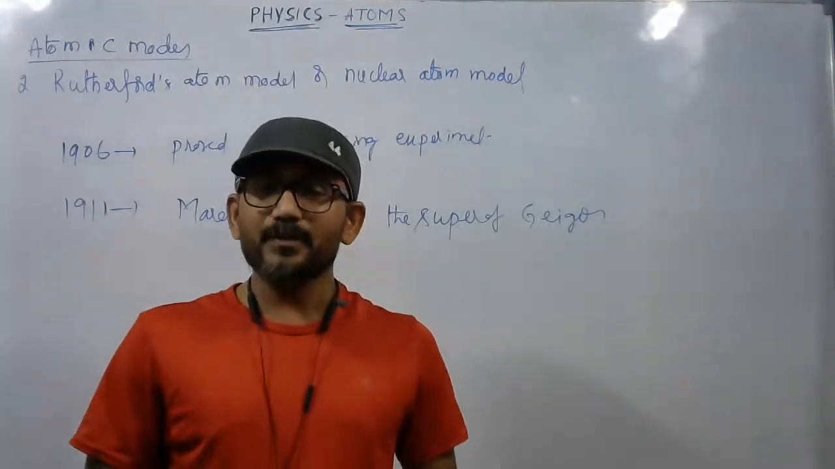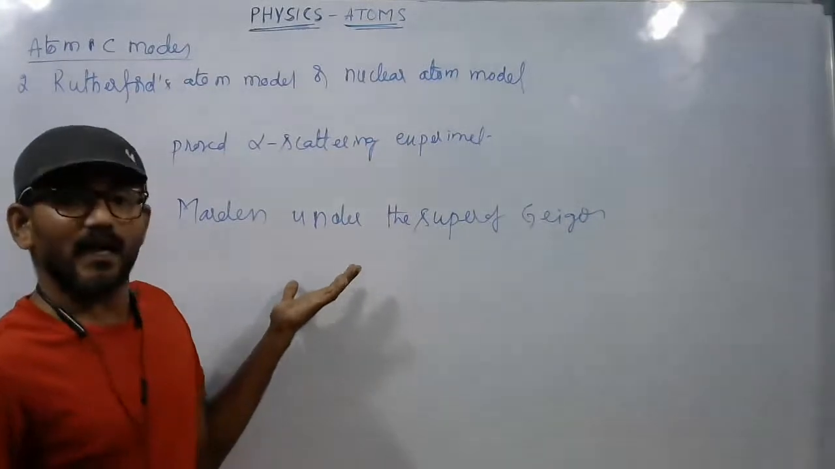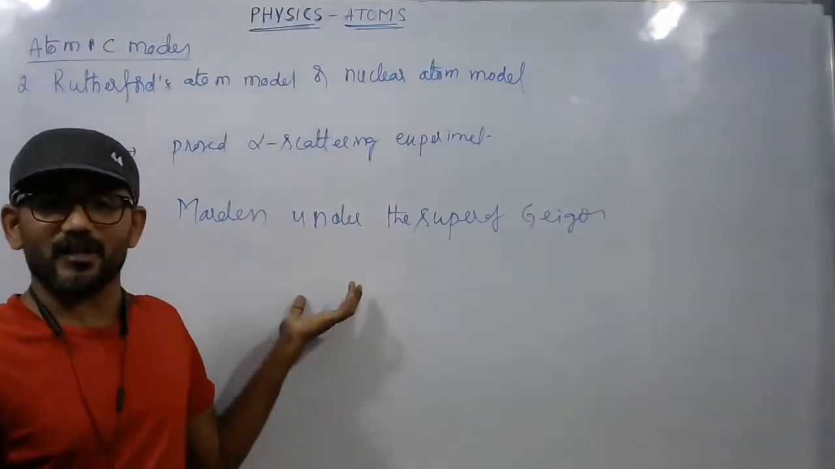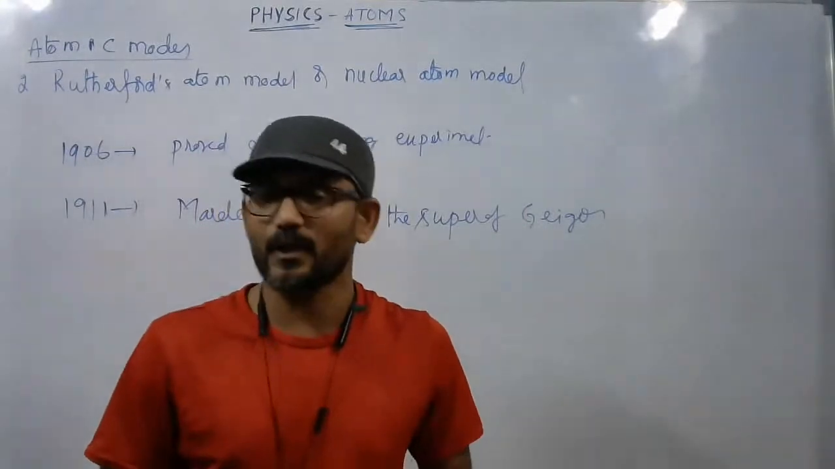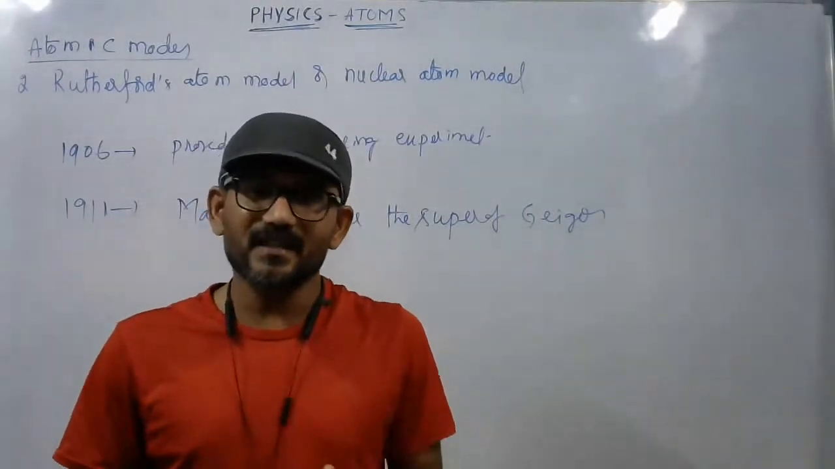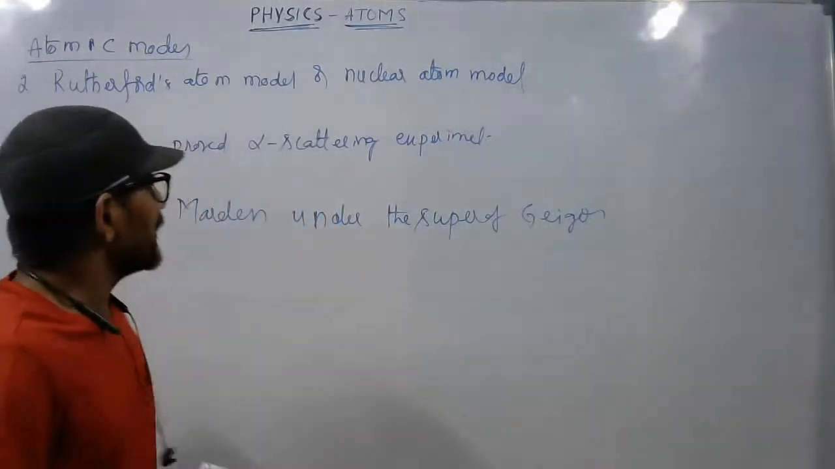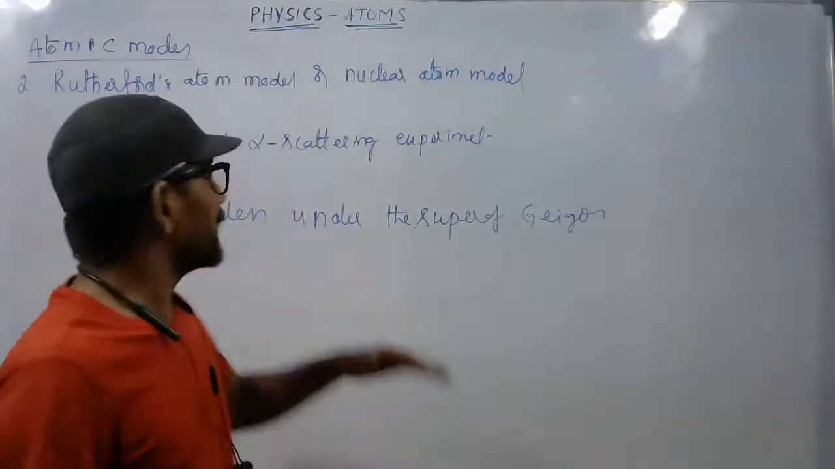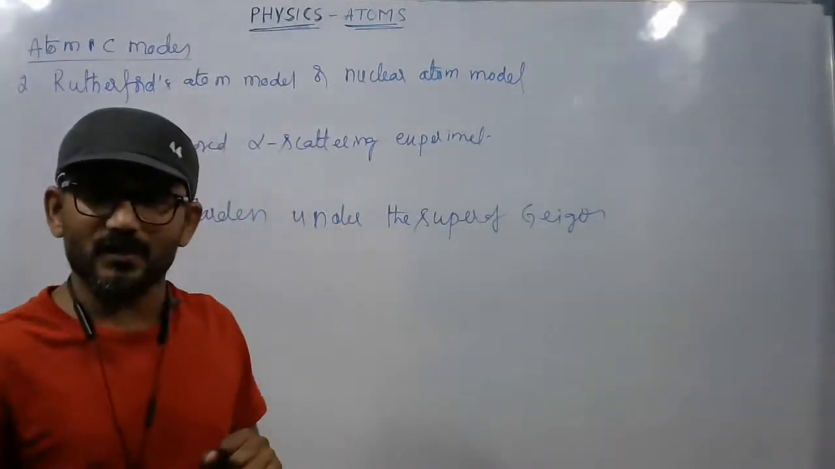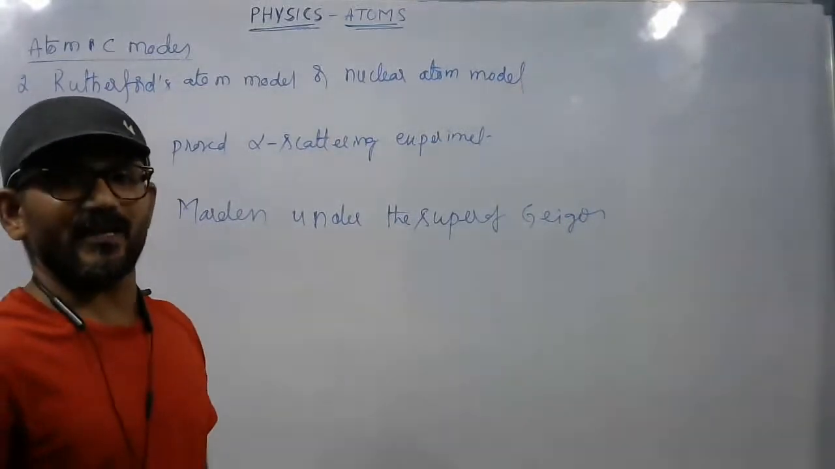What are the observations made by this experiment, and from those observations what did they conclude? We can call those conclusions, or we can also call them results. What are the results of this experiment? Let us try to understand one by one. First, let us see the experimental setup made by these people. Then let us discuss the experimental observations.